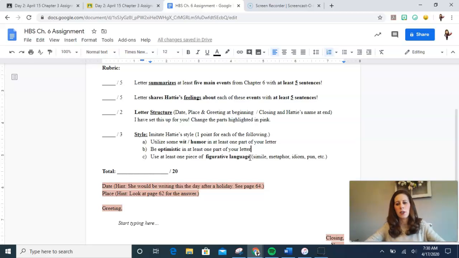And there are various other examples. So you guys know figurative language pretty well. You can pick from any of these. These are some of the ones I see you use the most. Simile, metaphor, idiom, pun. But if you want to use something else like hyperbole, understatement, that's fine too.